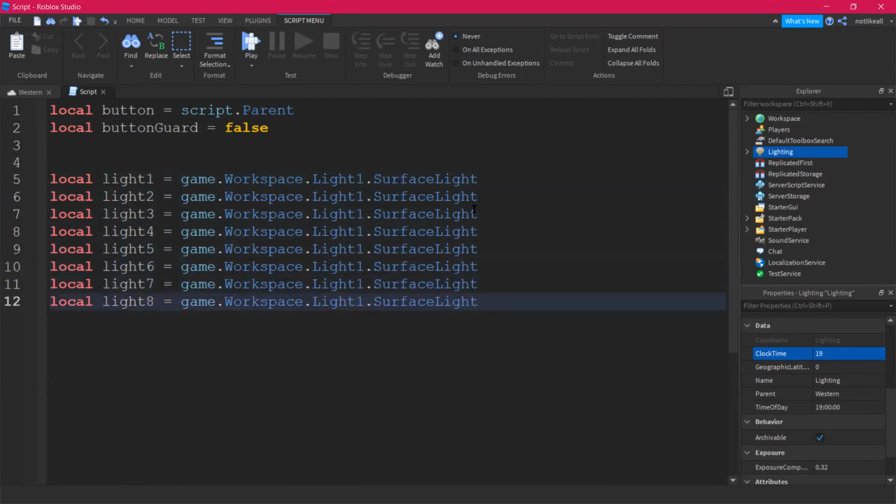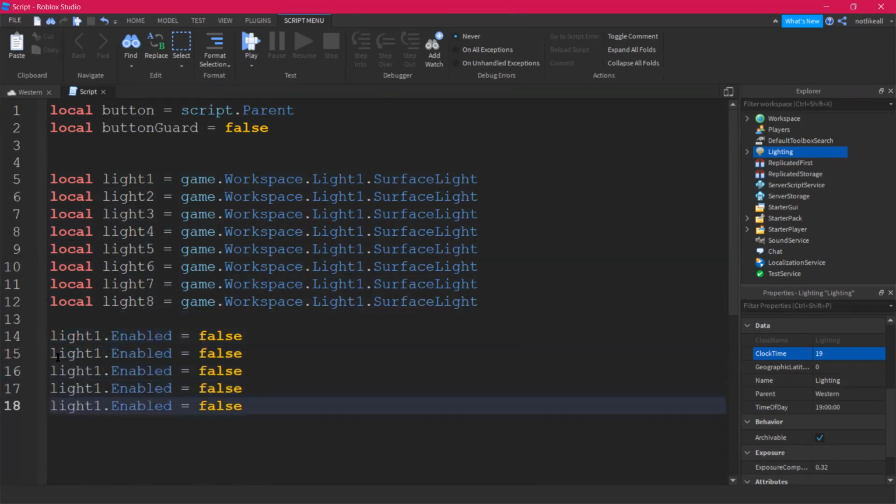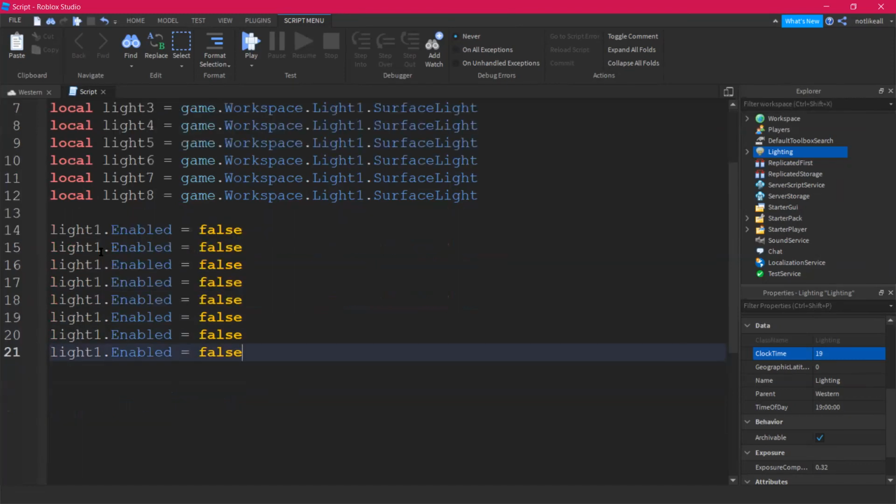We also need to change it from here. No need to change it. I think that's gonna be fine. Now, simply you can make it enabled and disabled by just writing the code. Dot enabled false. So keep it copied. Come down 2, 3, 4, 5, 6, 7, 8.